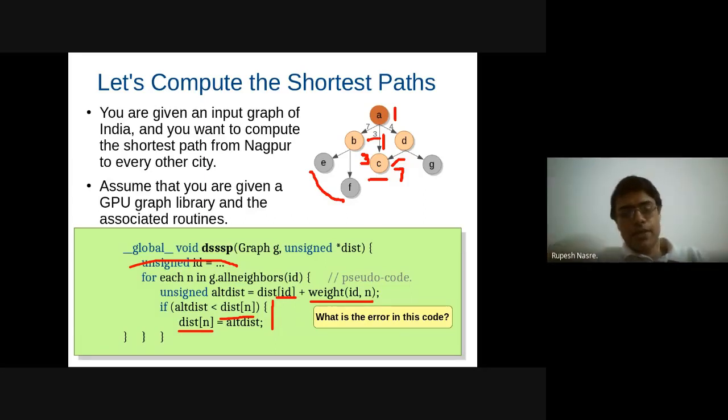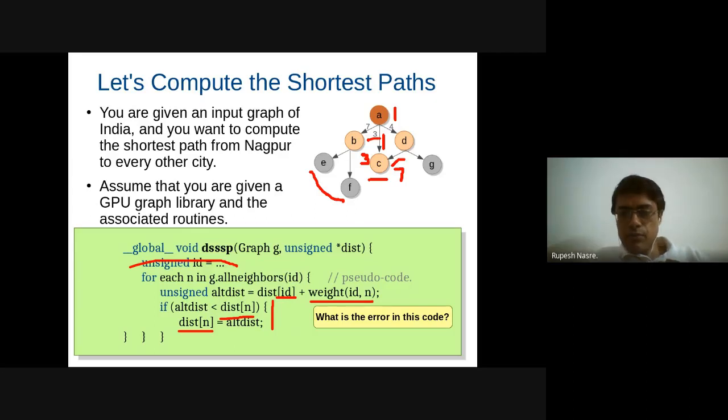In a work list based implementation, you can have an issue where this lost update problem can occur. And as one of the optimizations of this, we will see exactly what Prasun had suggested, that you might want to just go ahead and not worry about synchronization. It will require more iterations, but this is a trade-off, right? The individual iteration might become a little lighter because you are avoiding synchronization, but the number of iterations is increasing. So there is some trade-off involved between these. We'll come back to this a little later in the course. That was a very good observation.